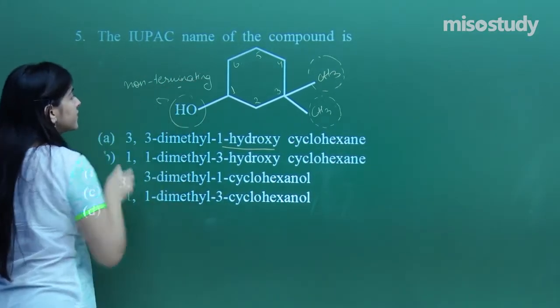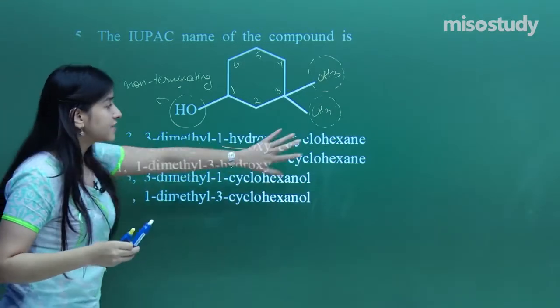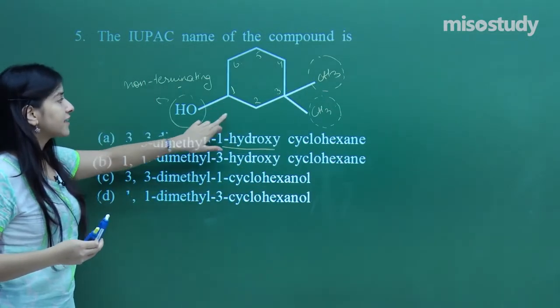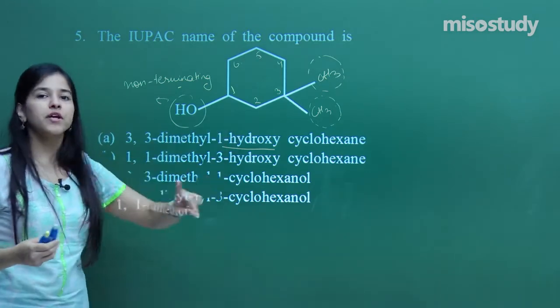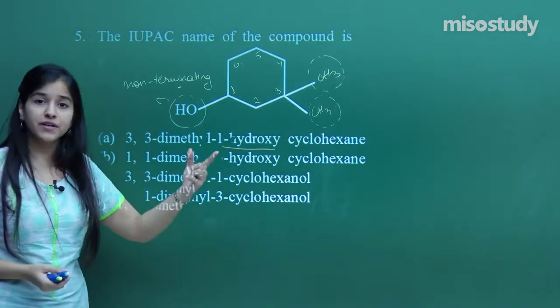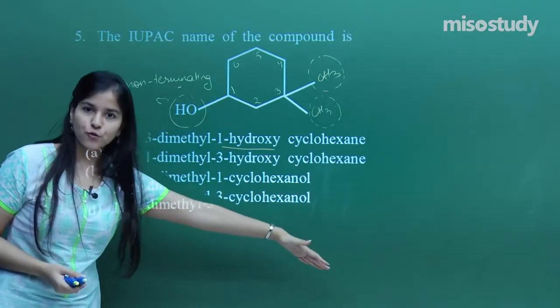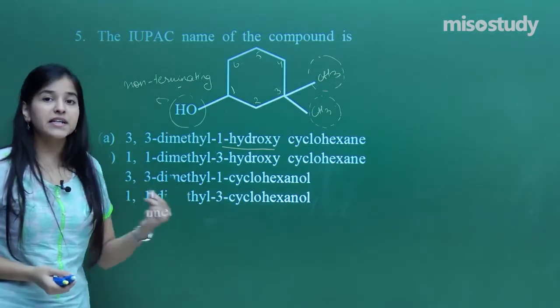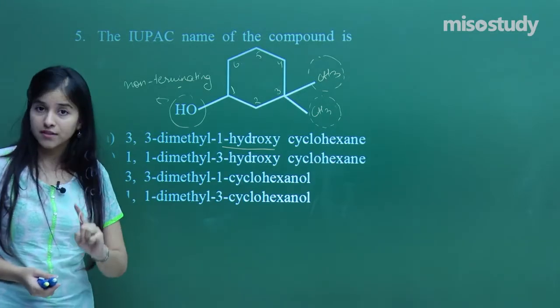That means what? In order to have it in the suffix part, this carbon, which is directly attached to this non-terminating group, should be on the number 1. That means I do not need to mention it as a substituent, but as a suffix over here. So I hope everybody is getting me. OH will be represented as the suffix and not the substituent.